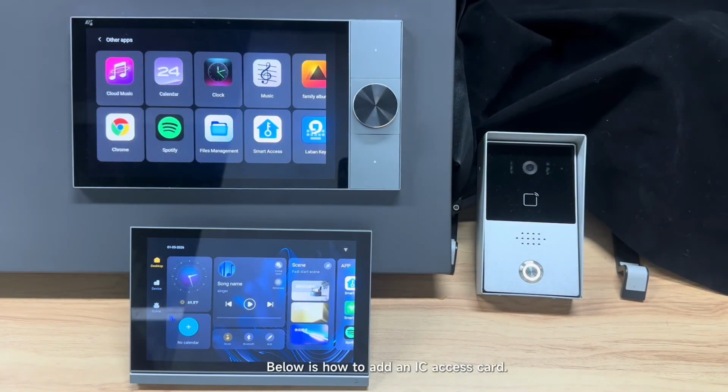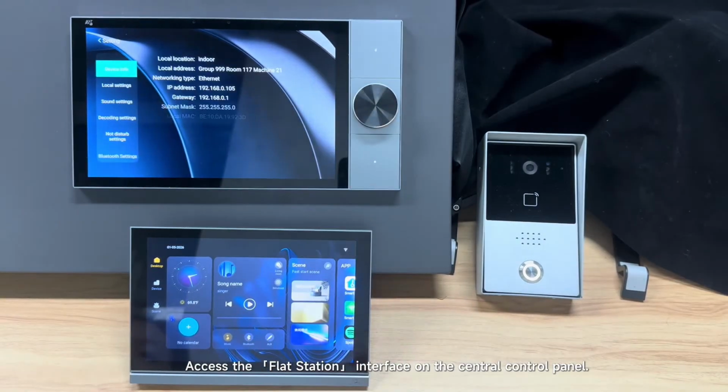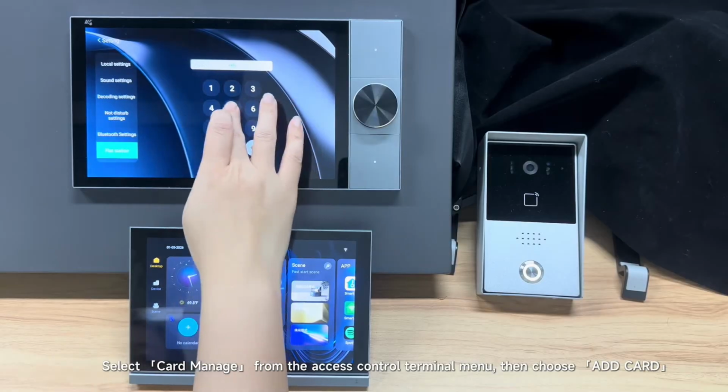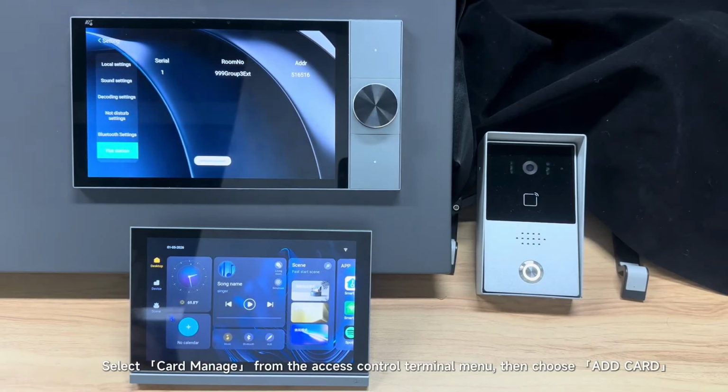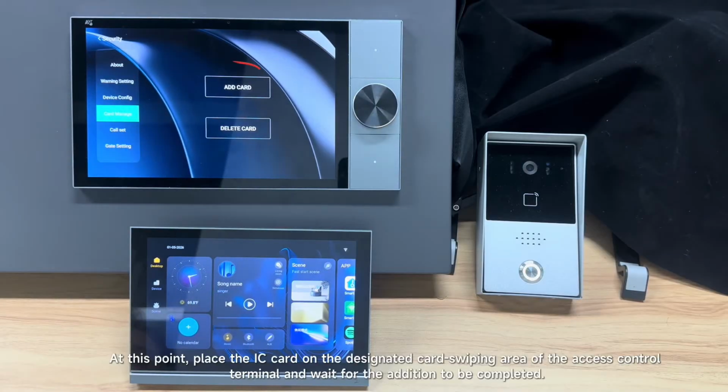Below is how to add an IC access card. Access the Flat Station interface on the central control panel. Select Card Manage from the access control terminal menu, then choose Add Card. At this point, place the IC card on the designated card swiping area of the access control terminal and wait for the addition to be completed.